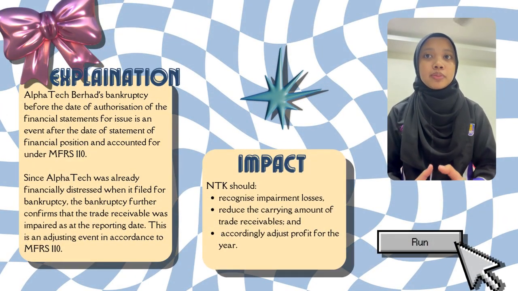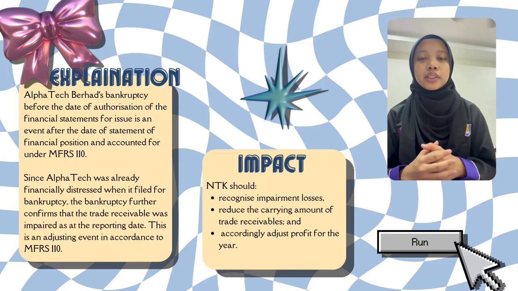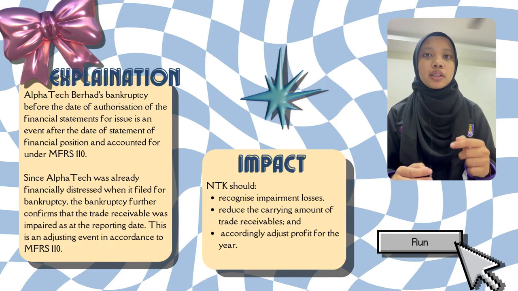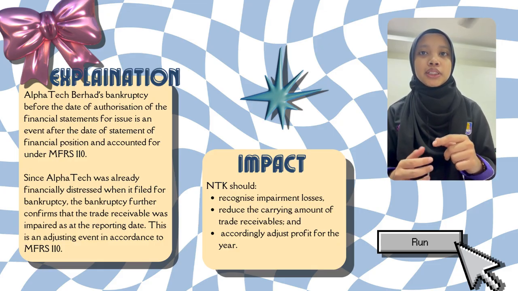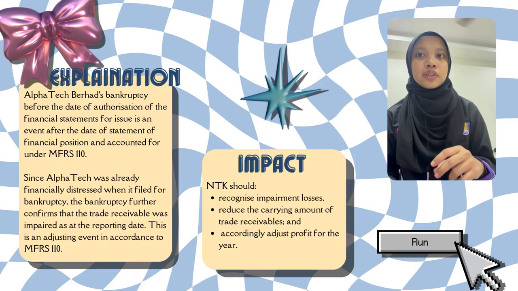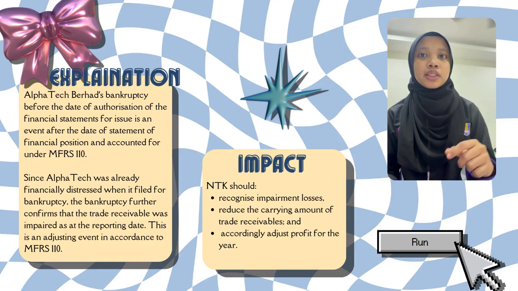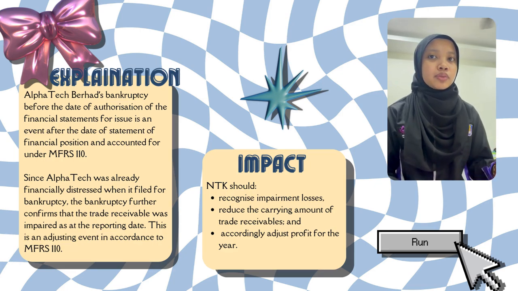So now I will explain that Al-Fateh's bankruptcy before the date of authorization of the financial statements for issue is an event after the date of the statement of financial position, as accounted for under MFRS 110. Since Al-Fateh was already financially distressed when it filed for bankruptcy, the bankruptcy further confirmed that the trade receivable was impaired as at the reporting date. This is an adjusting event in accordance with MFRS 110.